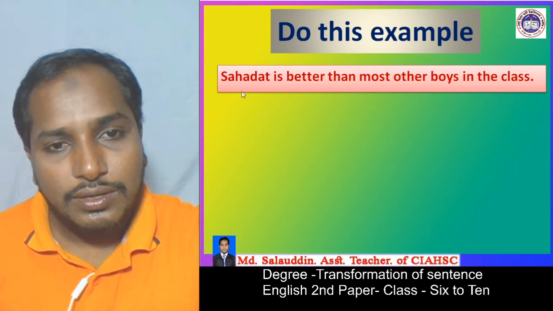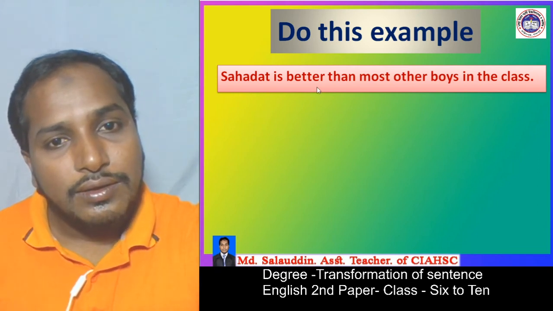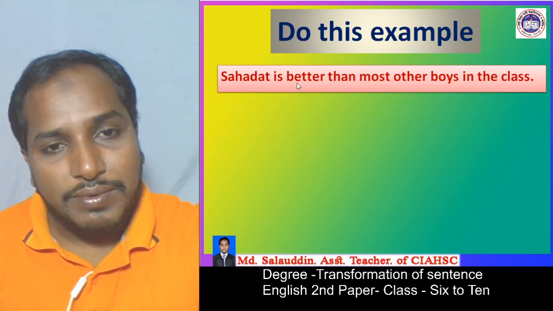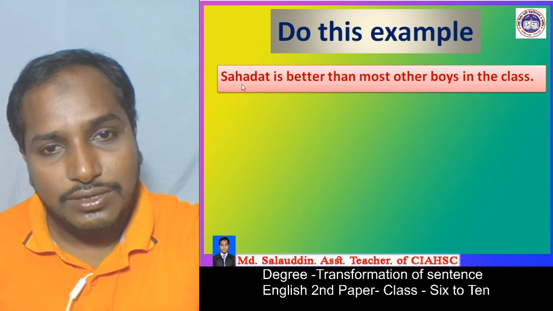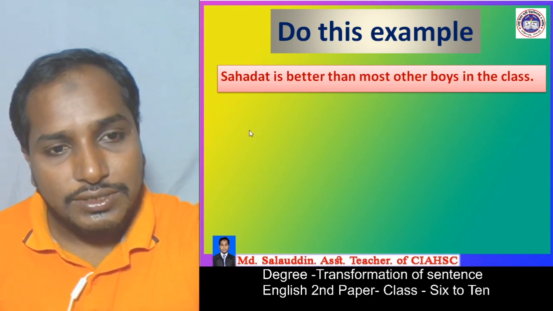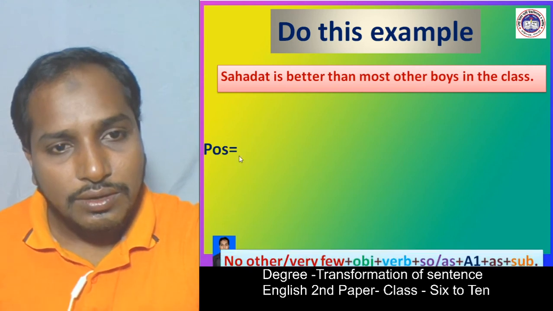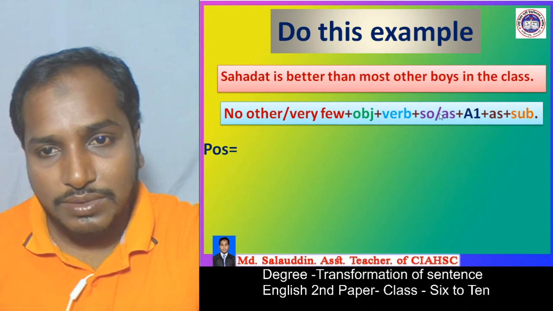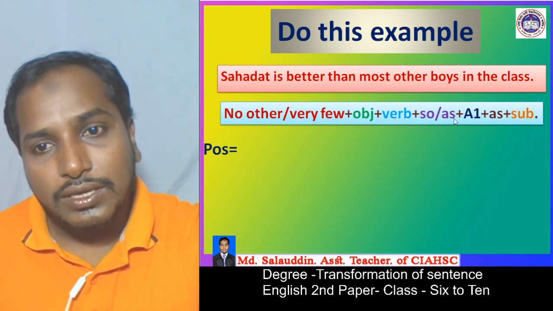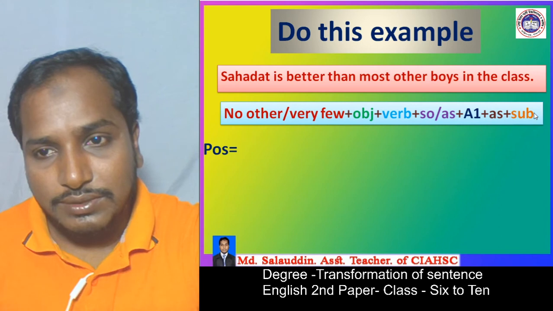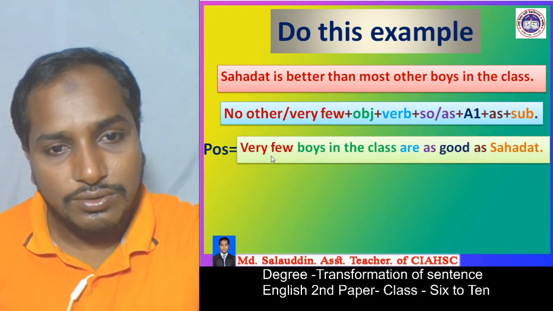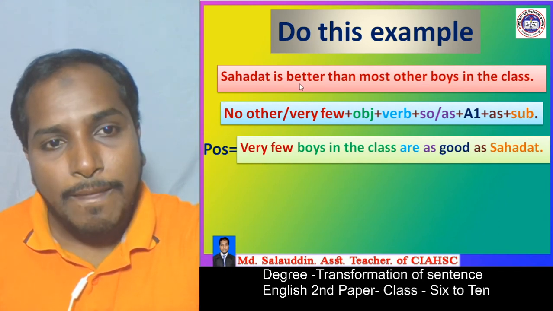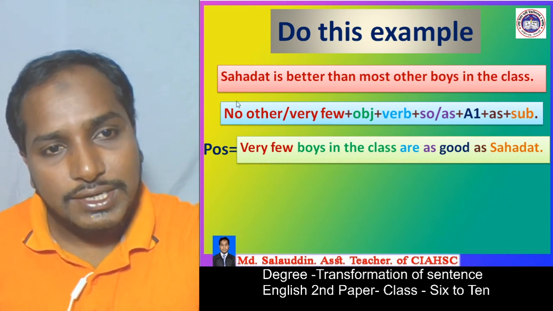So we can easily say that it is a comparative sentence because the form of the adjective is comparative, and we have to change it to positive. We know the structure of positive is no other or very few plus object plus verb plus so or as plus A1 plus as plus subject. According to the structure, we change it.